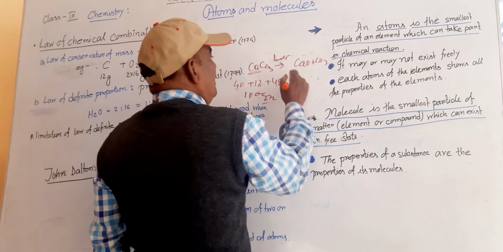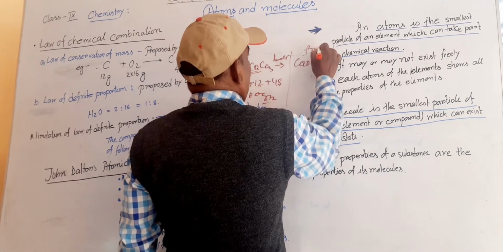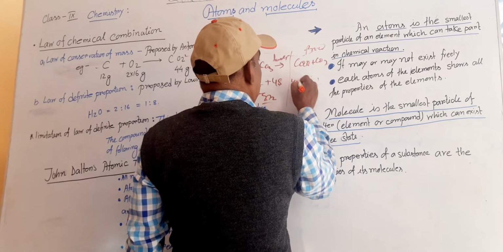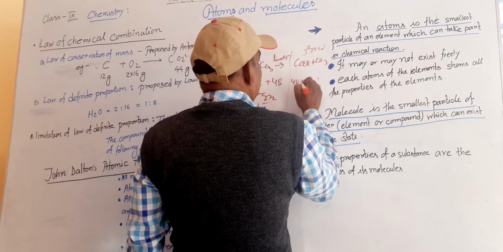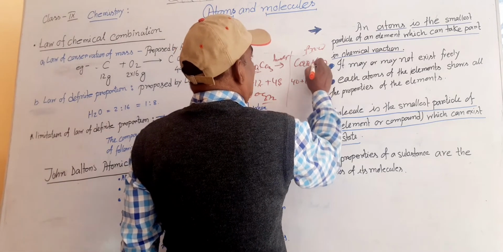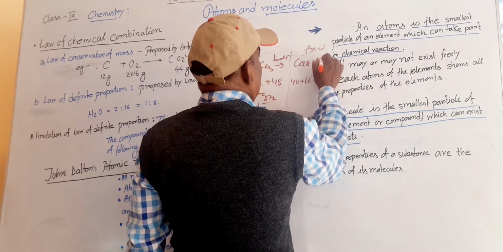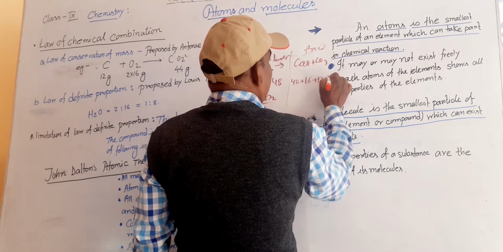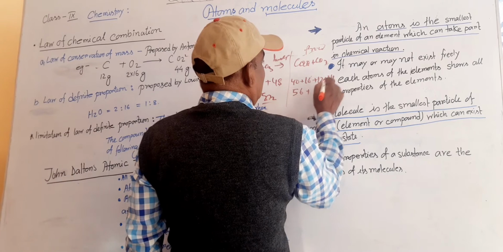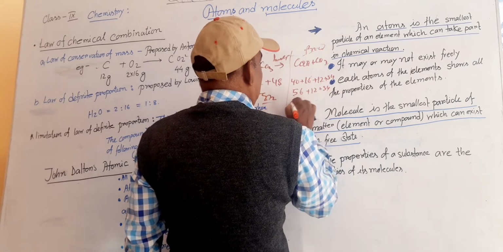Then we see the product. This is the reactant, here is the product. Product CaO: what is the mass of the Ca? Calcium 40 plus 1 oxygen, 16. Plus carbon 12 plus 2 oxygen, 16 times 2, 32. Then we have 56 plus 12 plus 32. Adding it, it becomes 100.